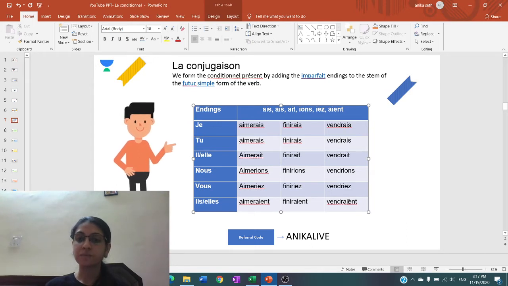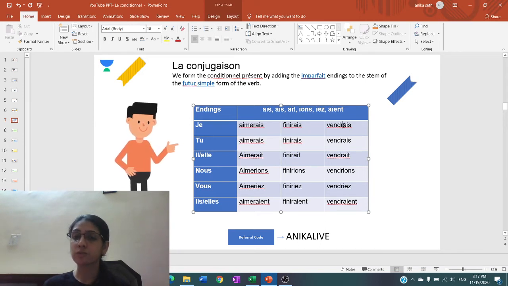So over here, same thing. When we remove the e from this verb, we take the stem of the future simple. After that, we need to add the endings. If this verb was conjugated in the future simple, it would have been vendrai without the s, here without the i, here the ending is only a, vendra, and so on.